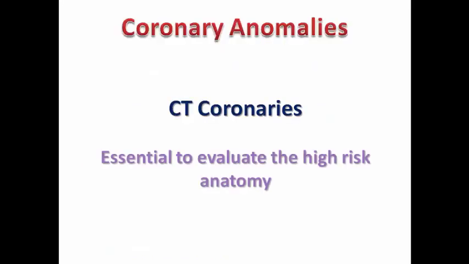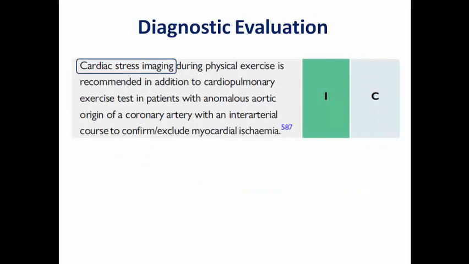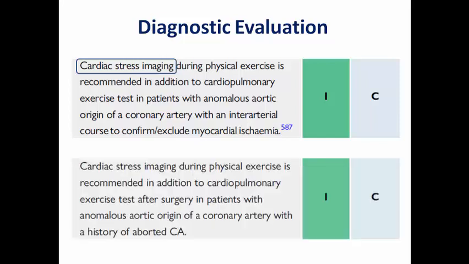The gold standard test is CT coronary angiography to evaluate the high-risk anatomy, so determining the type of the anomaly and whether there are any high-risk features or not. After CT coronaries, we have a role for cardiac stress imaging during exercise, in addition to a cardiopulmonary exercise test, in those with anomalous aortic origin with an interarterial course to confirm or exclude ischemia. And cardiac stress imaging during exercise is also recommended after surgery in patients with anomalous origin of a coronary artery with a history of aborted cardiac arrest.